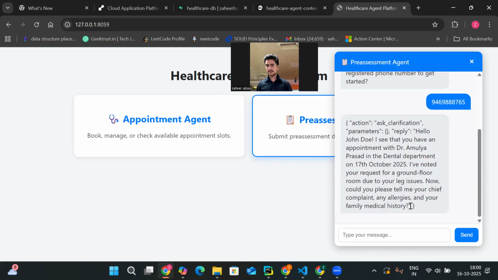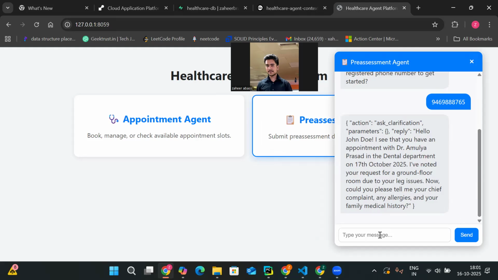Once I reach the hospital, as a patient I need to do my pre-assessment. Here this agent is already aware of the communication which happened with the appointment agent. I told the appointment agent that I had some leg issues and could not climb. So this agent got this information from the context sharing. This data I am not bringing from the DB, and in the DB there is no data which I share. I am saving the conversation happening between agent and patient. So what I wanted to show is the context sharing between two agents.